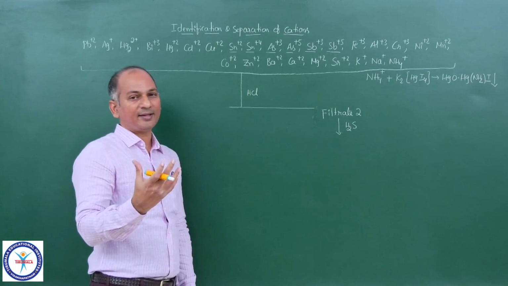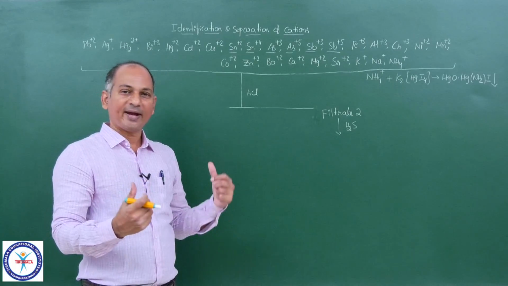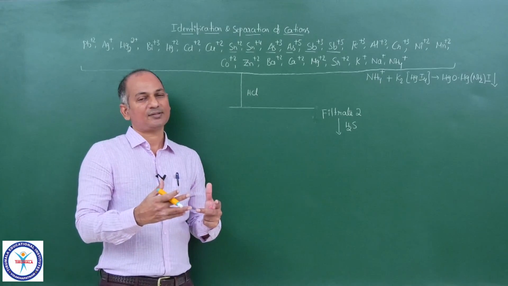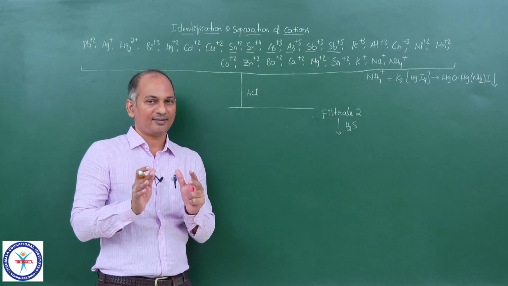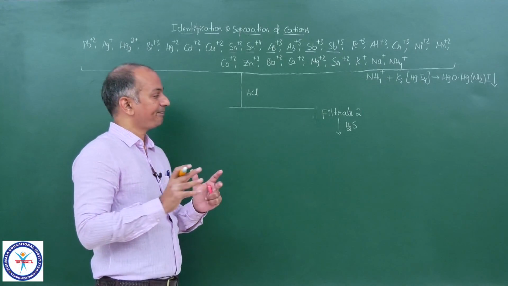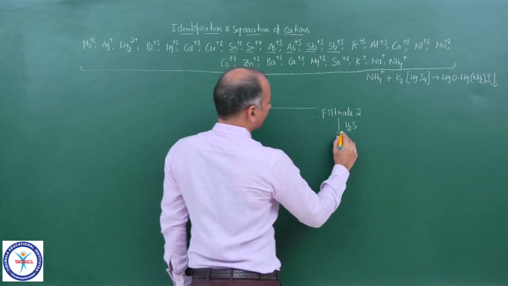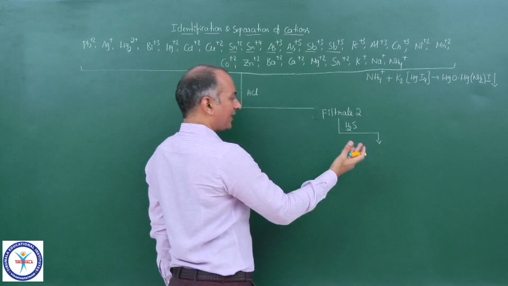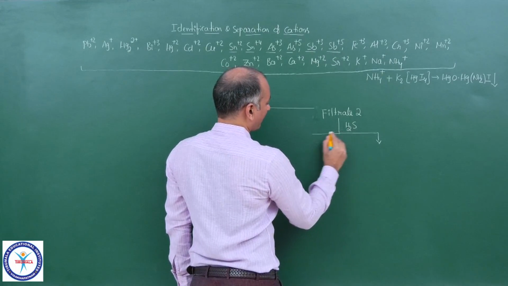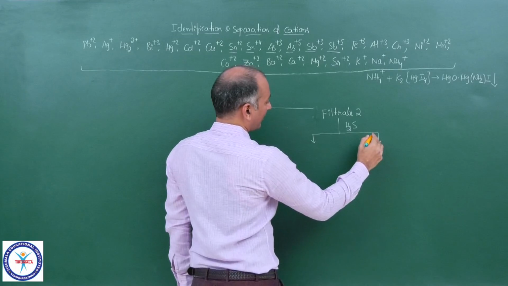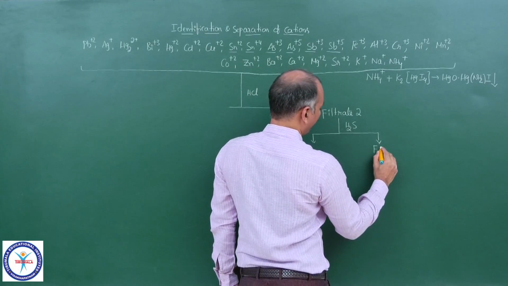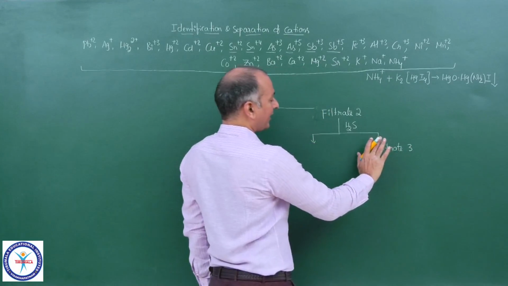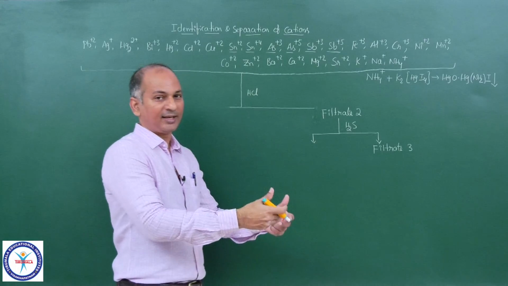And already in that test tube, we have added HCl first to separate the 3 cations. Now we are adding H2S, keeping the medium acidic. Okay. So now what happens? When you add H2S, then you will get the residue, and you will get filtrate 3. With this I will move on to group 3. Now I am not talking anything about this now. I will move on to group 3 later.